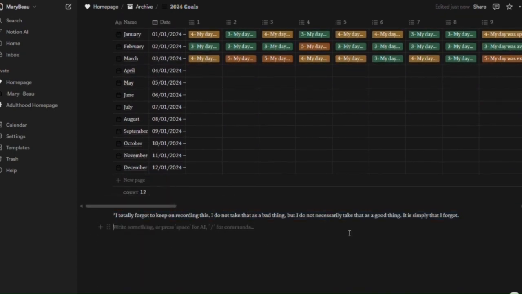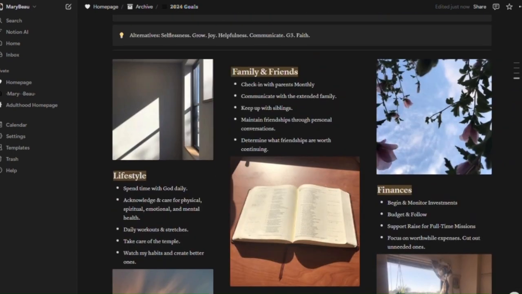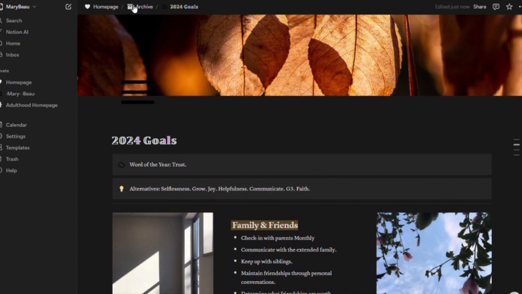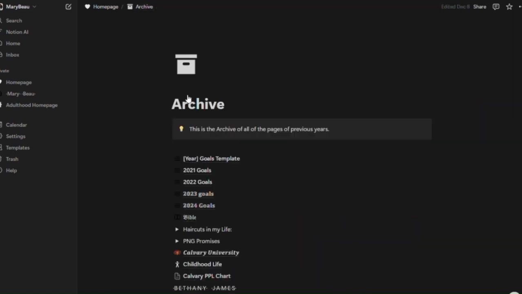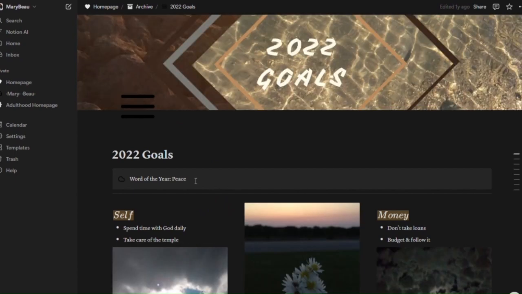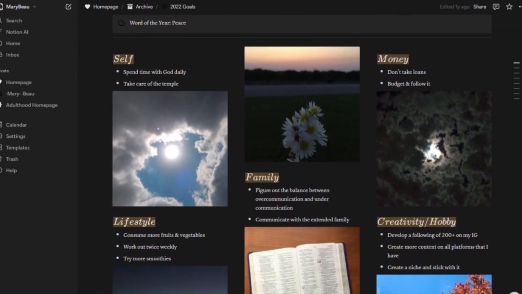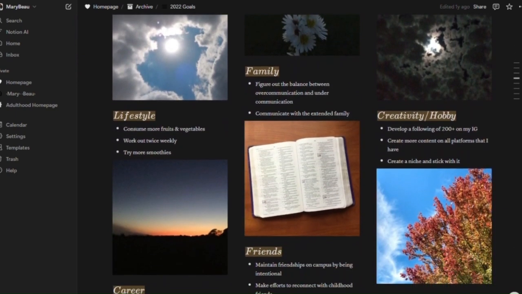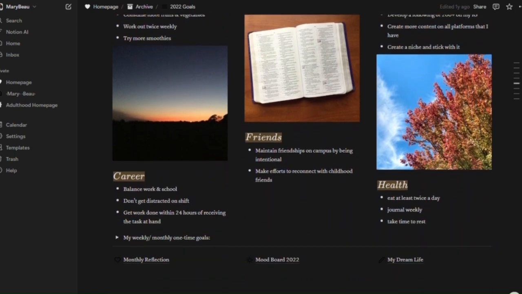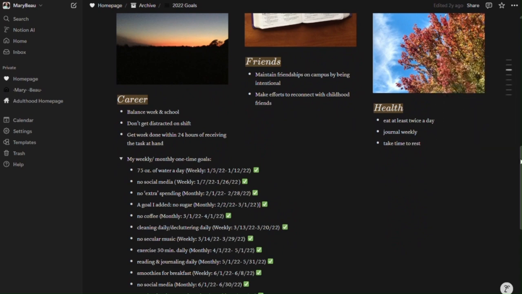I also have this mood by the month, or my daily mood tracker. And as I noted there at the bottom, I kind of forgot to do this every single day in 2024, but one of the years, I believe 2022, I was really good at making sure that I was tracking rating my day out of 1 through 5 every single day. So again, you'll see a little bit of development. This was my first full year I did this in 2022, and I'm going to scroll all the way to the bottom where I have what I called my mood board.